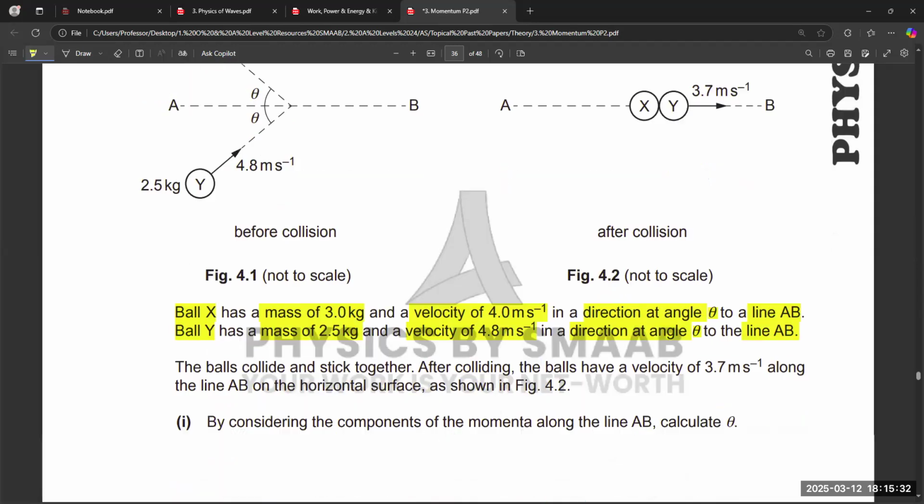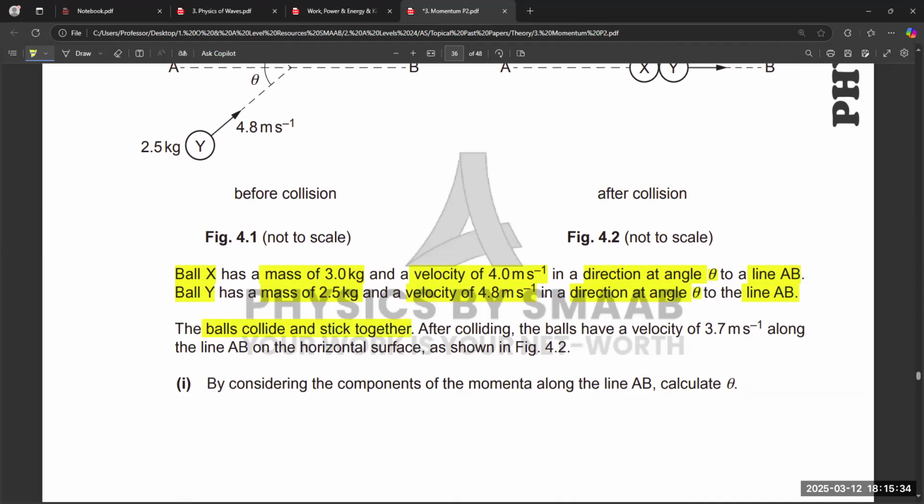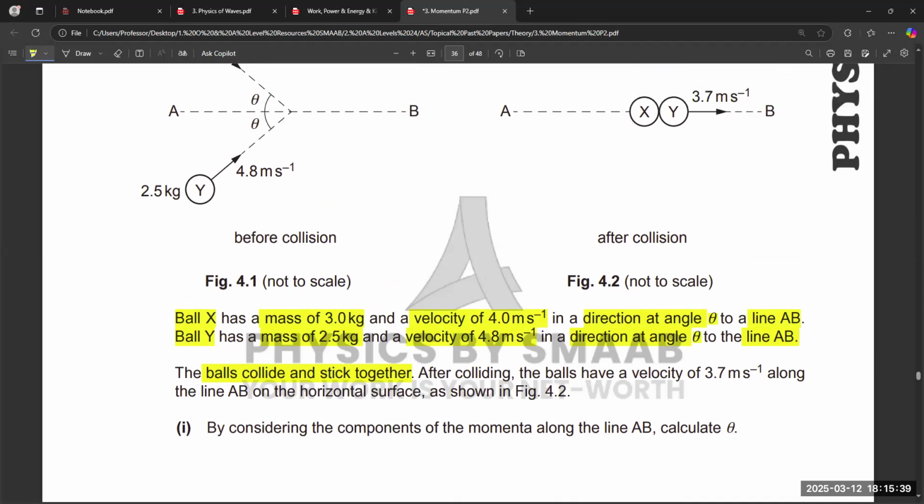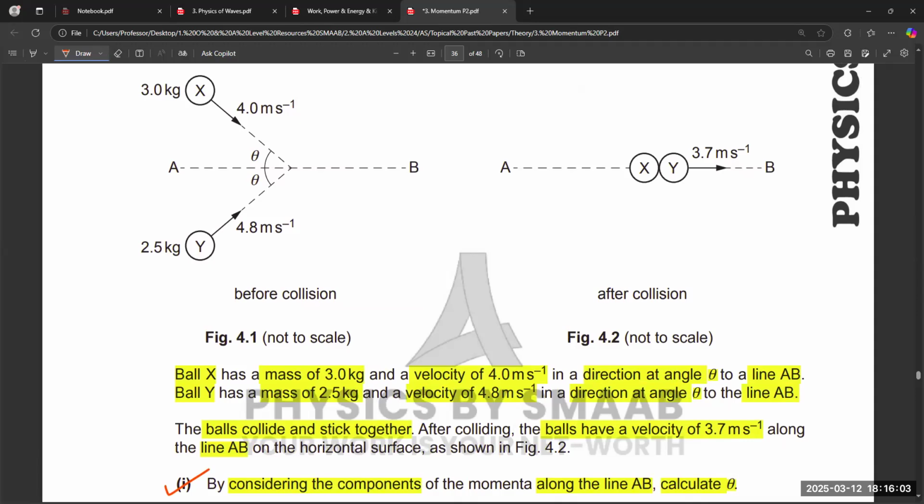So it is making an angle with the horizontal component. Okay. Now the balls collide and stick together. After collision, they stick together, which means they are now considered a single body, and their velocity is 3.7 meter per second along line AB. Now they are moving in a straight horizontal line. So consider the components of the momenta, combined momentum, along the line AB, and calculate theta. We know that we can make a horizontal component and a vertical component also.